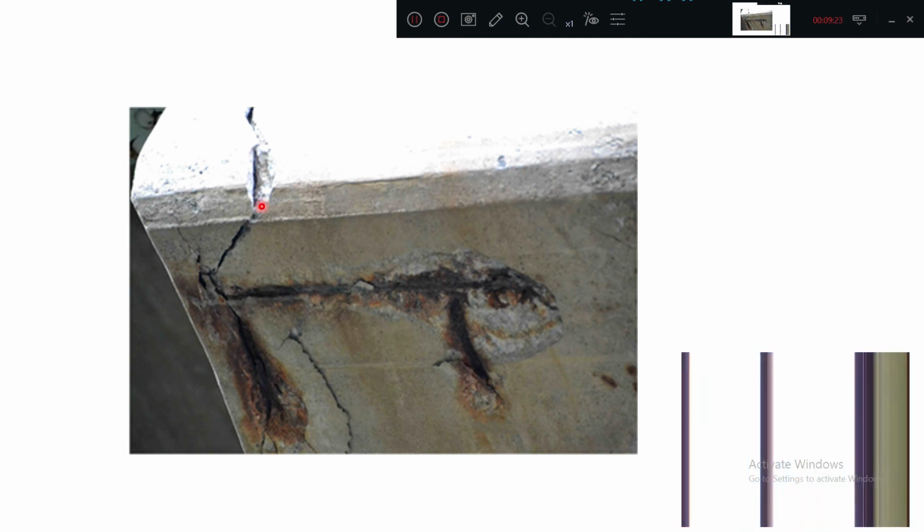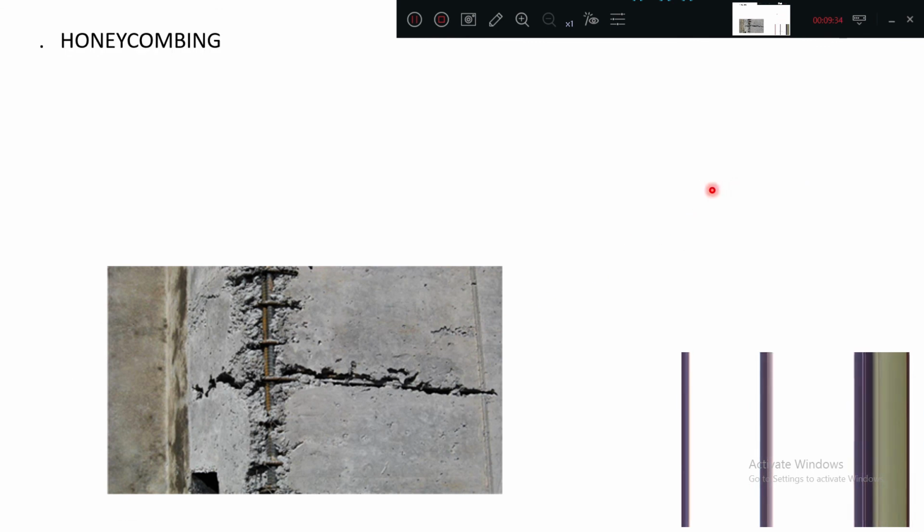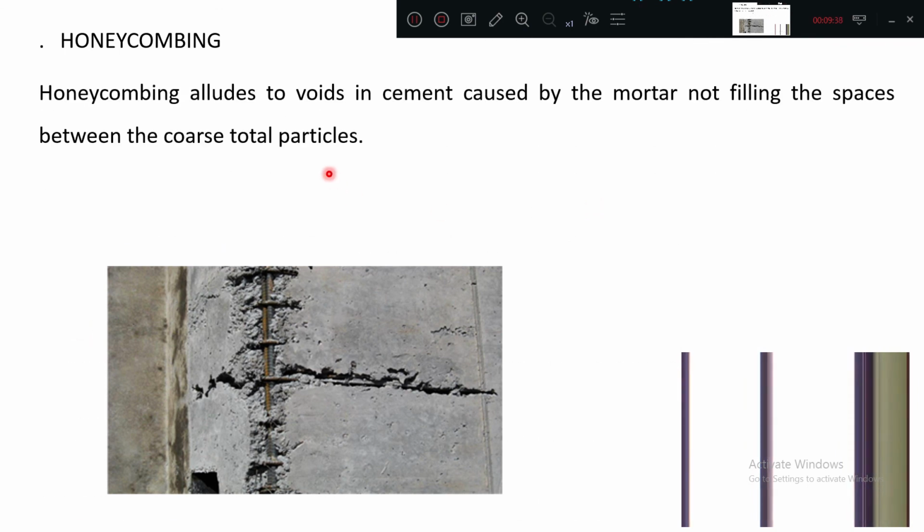Cracks have appeared, and peeling of the slab has appeared due to water penetration. Okay, this is one type. Honeycombing. This is called honeycombing. What is honeycombing? This is due to improper compaction of the concrete, such that voids are present. Voids are present in the mortar, and it will not fill all the spaces.